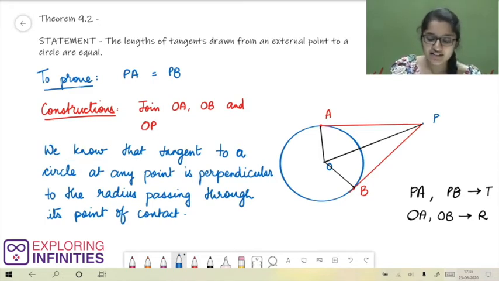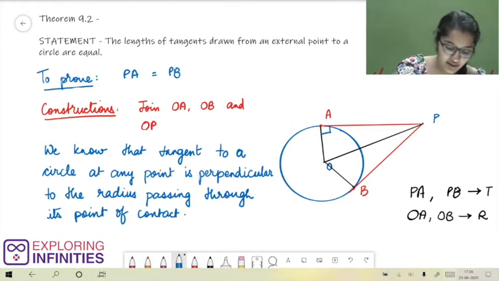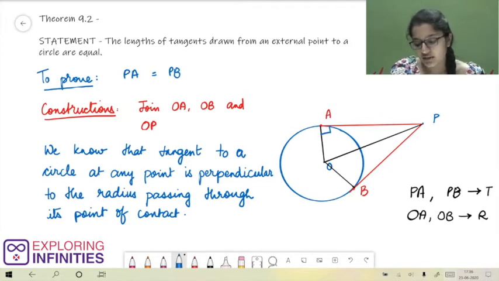That means our tangent PA should be perpendicular to the radius passing through its point of contact. That radius is OA. So, PA is perpendicular to OA. Similarly, our tangent PB should be perpendicular to the radius passing through its point of contact B, and that radius is OB. So, PB is perpendicular to OB.